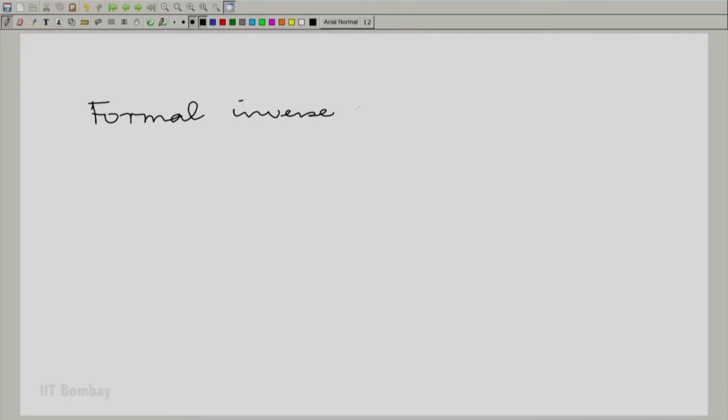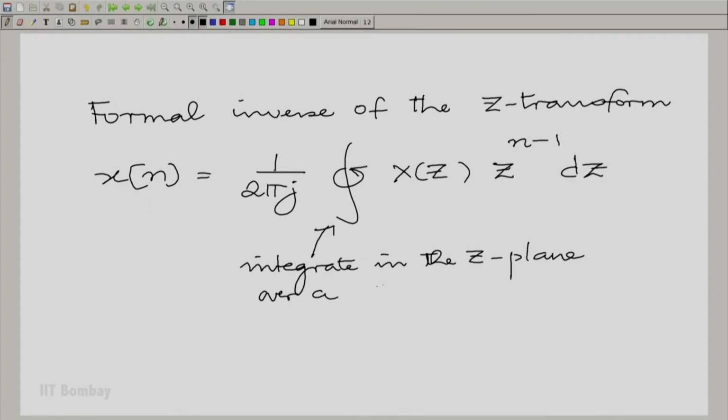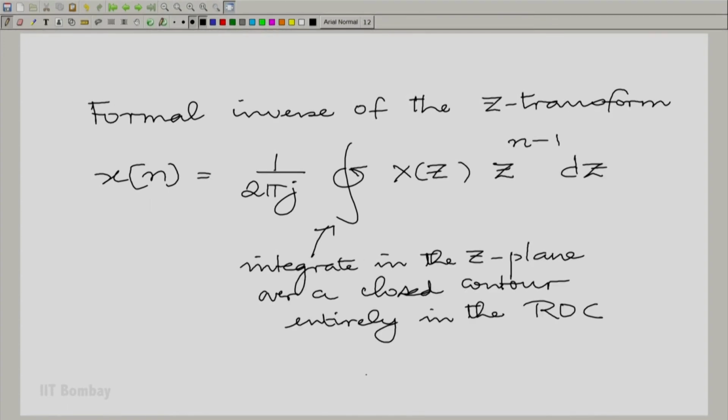Anyway, so let us write down a formal inverse for the Z transform now with this knowledge. So, this is the formal inverse, and all that I would like to do before we conclude this session is to point you again to a similarity. In the Laplace transform, we integrated over a vertical axis in the formal inverse, any vertical axis in the region of convergence, and here too we are integrating over any closed contour in the region of convergence, which could in particular be a circle centered at the origin.